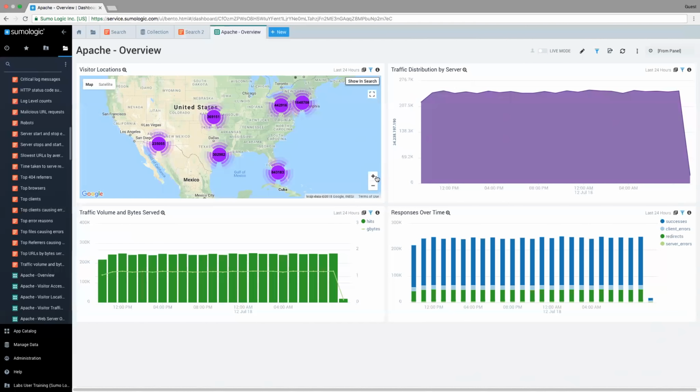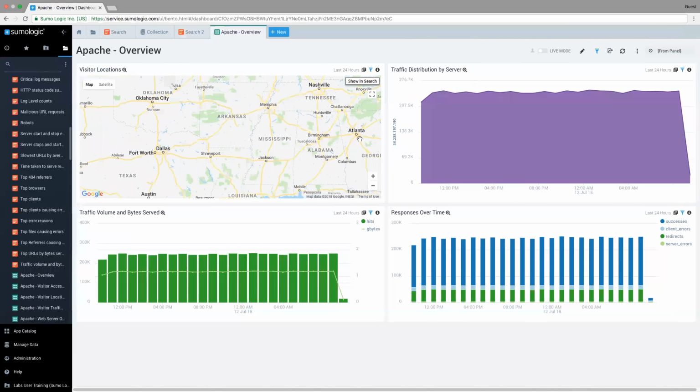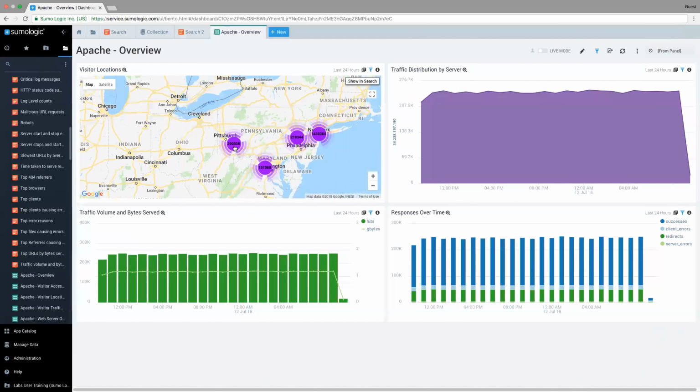Let me go ahead and look more specifically where those are. And I can actually drill into the map here, and I can see more specifically, Pittsburgh area has this many and Washington has this many. And so that's kind of cool. And so maybe this is something that I want to take advantage of. Somebody did this hard work to go ahead and create this map, and maybe I want to go ahead and